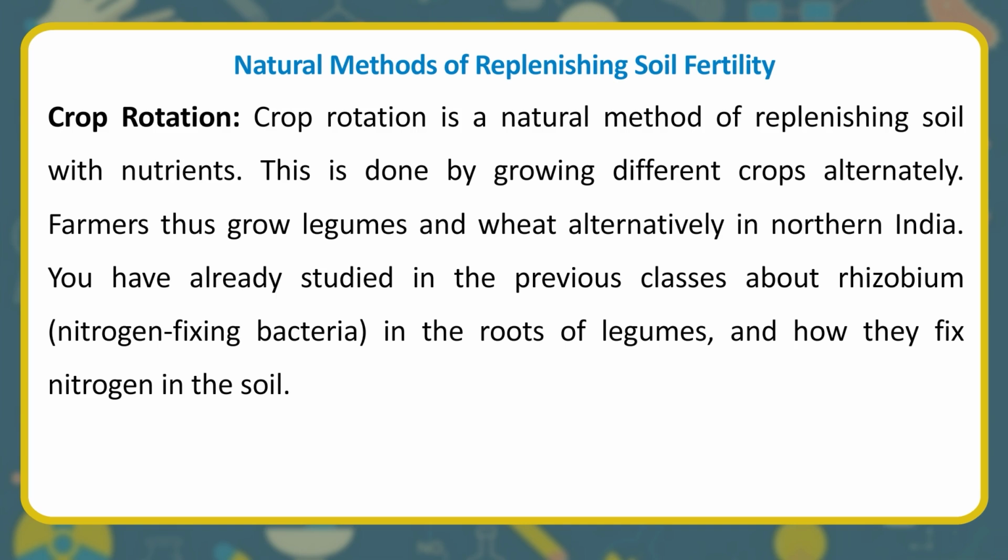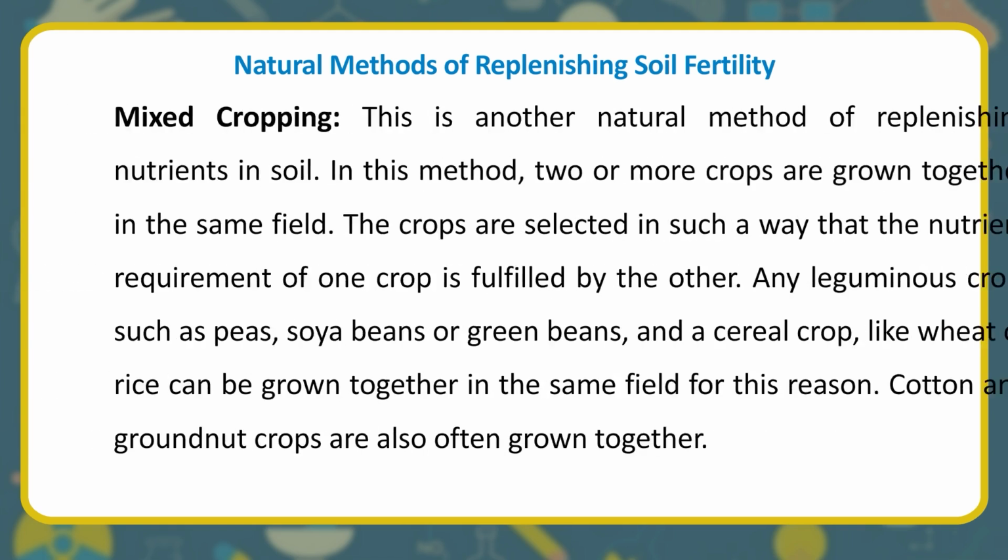Natural methods of replenishing soil fertility. Crop rotation. Crop rotation is a natural method of replenishing soil with nutrients. This is done by growing different crops alternately. Farmers thus grow legumes and wheat alternately in northern India. You have already studied in the previous classes about rhizobium, nitrogen-fixing bacteria, in the roots of legumes, and how they fix nitrogen in the soil.